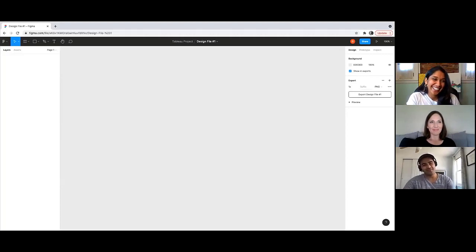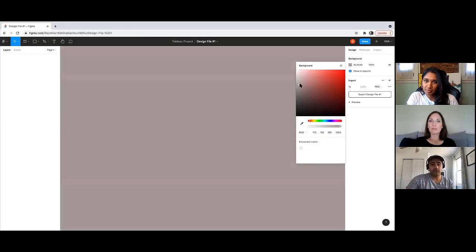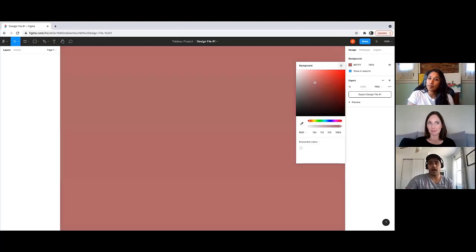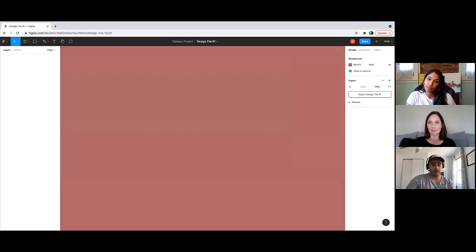So here's what a blank design template looks like. Over to the right, we have our design tab where you can make all sorts of edits to the shapes. Right now, you can only see background as an option, and that's because we haven't added any shapes to this design file yet. But once we do add a shape, you'll start to see more design edit options. There's also an export option at the bottom right here where you can export your work as an image and choose between PNG, JPEG, SVG, and PDF. You can also choose your resolution type. By default, it's always 1x, but you can change it to 1.5x, 2x, 3x if you want higher resolution images.